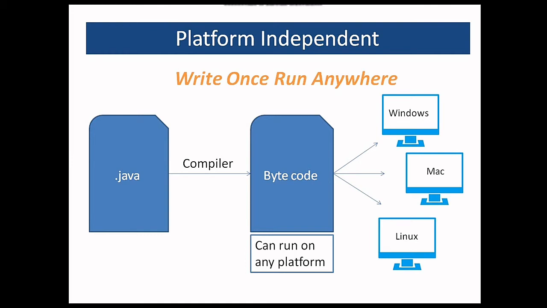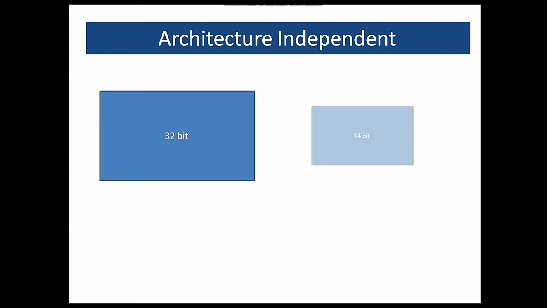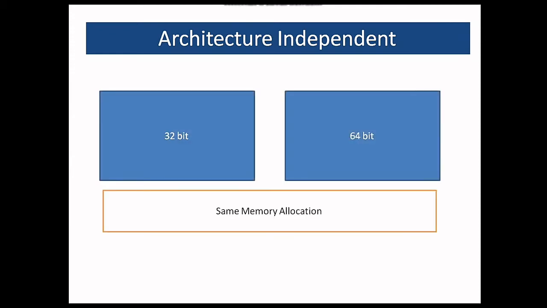The next feature is that it is architecture independent. So be it a 32-bit machine or a 64-bit machine, Java has the same memory allocation. So for some programming languages, an integer takes 2 bytes on the 32 bit while 4 on the 64 bit. But Java has the same memory allocation for both the architectures. So this is also an important feature of Java.